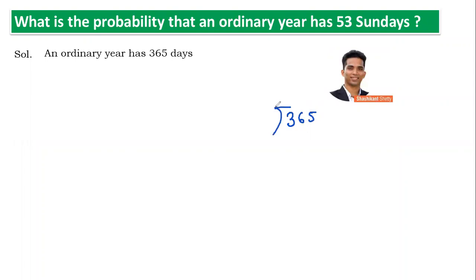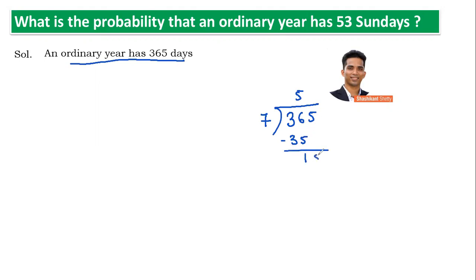In a week there are 7 days. So I'm trying to divide using the long division method. Why 7? Because every week has 7 days. 365 days because an ordinary year has 365 days. I hope you know long division. 7 5s are 35. We subtract. 36 minus 35 gives me 1.